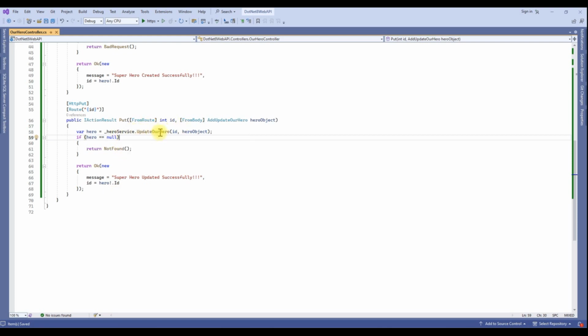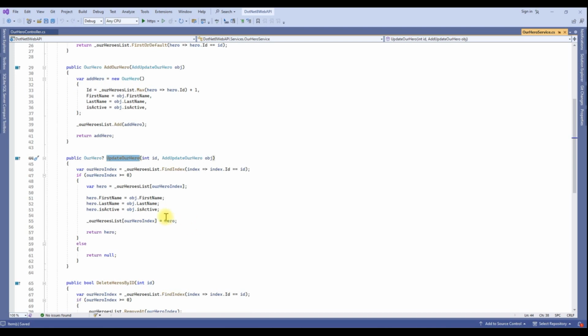Again we are calling the update hero method here, and if I get a hero object, it means the hero was updated successfully. If it has a null value, something went wrong, so we are sending a not found, because maybe the user provided a wrong id, and that's why we are not able to find a hero object.